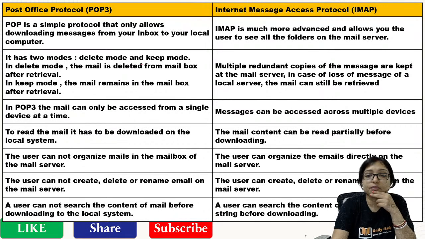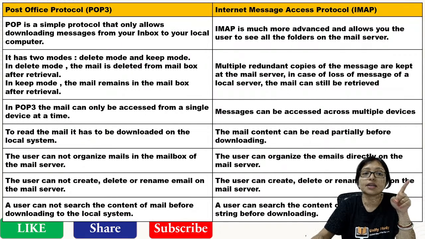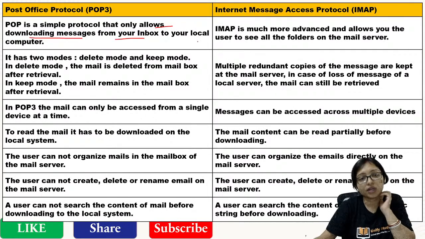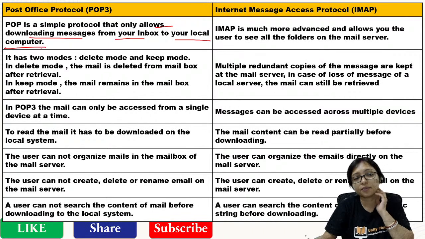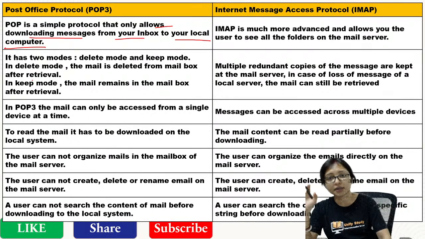And there is a very important difference between POP3 and IMAP. What will be the difference between POP3 and IMAP? Both are used for mail transfer. POP3 is used for mail transfer, and IMAP is also used for mail transfer. But what is the difference? POP3 allows downloading messages from your inbox to your local computer.